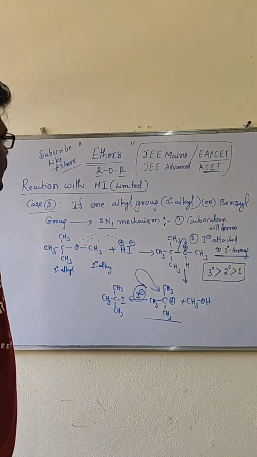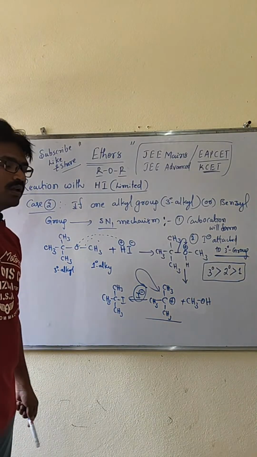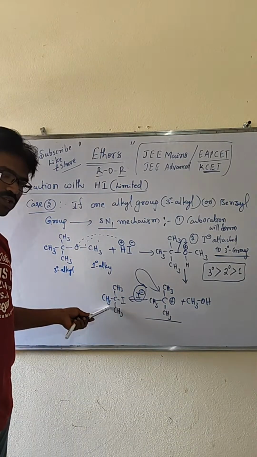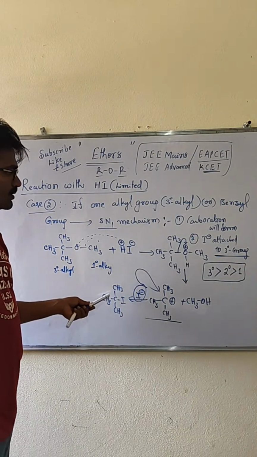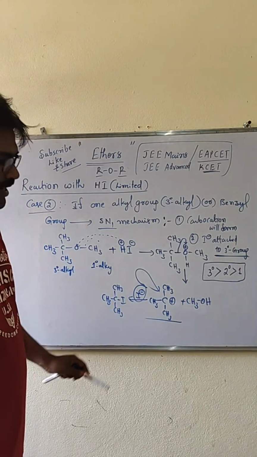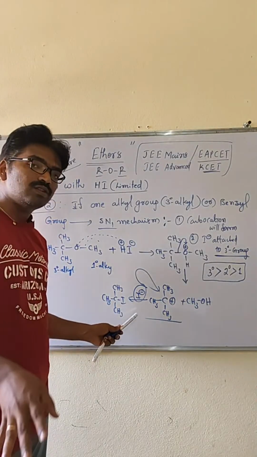Clear, my dear students? Understood, all of you? So according to the SN1 mechanism, the carbocation is formed, and the nucleophile attaches to the tertiary carbocation. So alkyl iodide and alcohol will both be formed, right? Iodine will be attached only to the tertiary group.